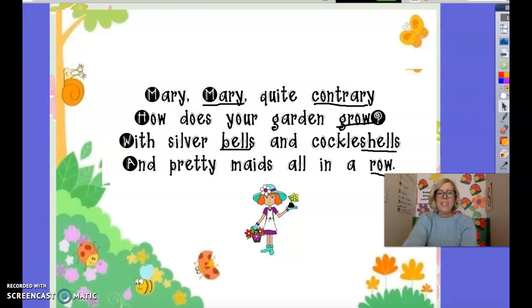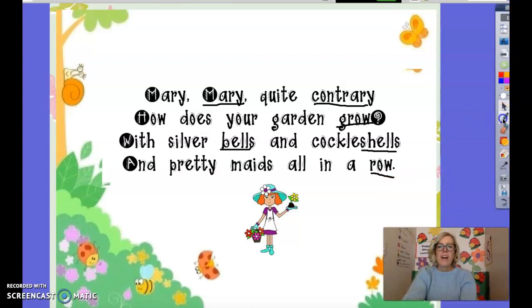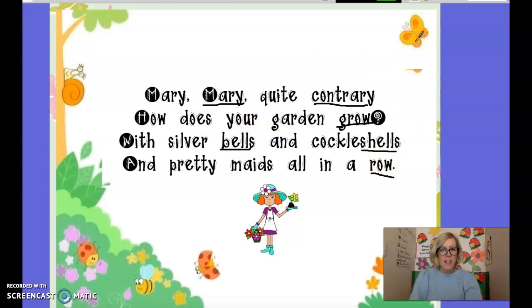All right, now it's time to read our poem of the day again. Last time we underlined all the rhyming words: merry, contrary, grow, row, bells, shells. Well, today I want you to go on a snap word hunt. I want you to look at the poem, and I'll read it again for you first. And then I want you to see if you can count how many snap words you see.